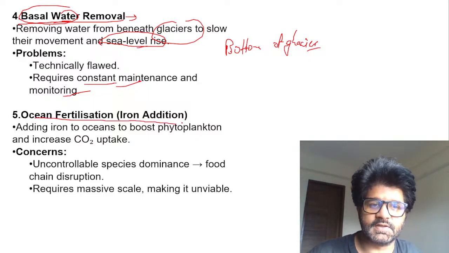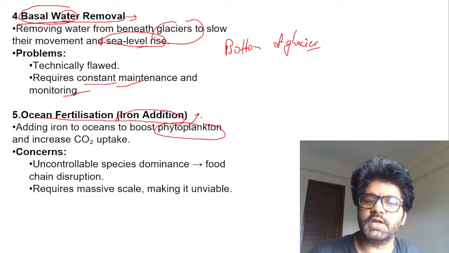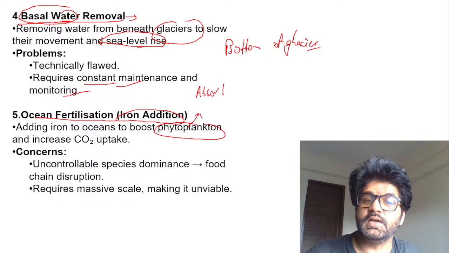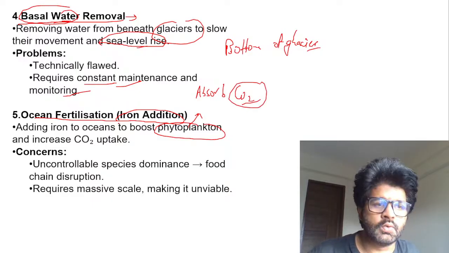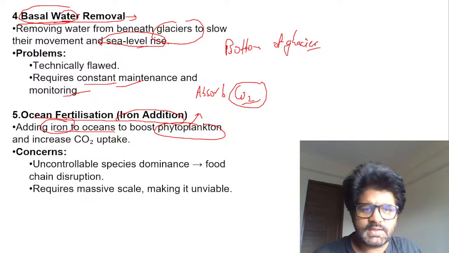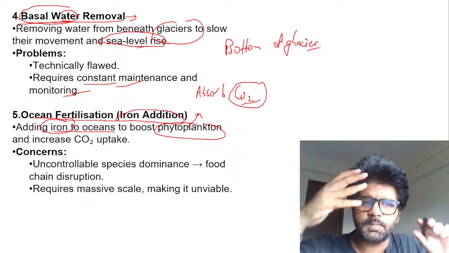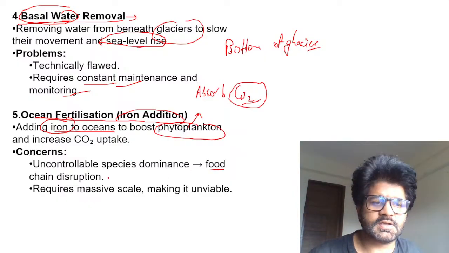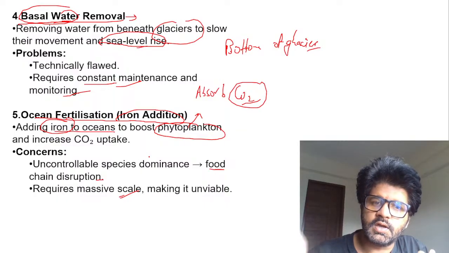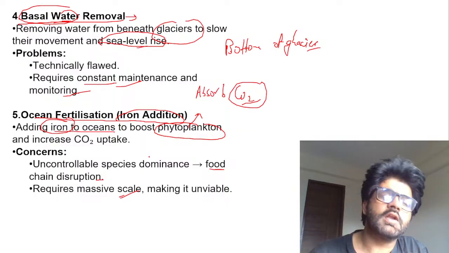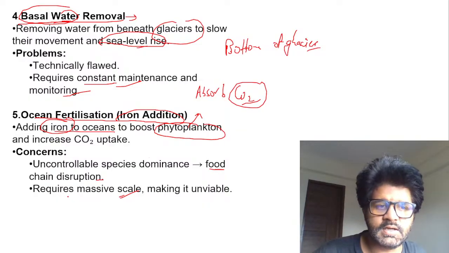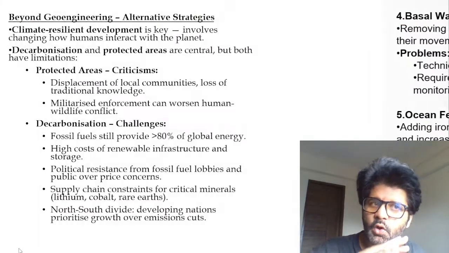Then this ocean fertilization, which we have just discussed. Phytoplanktons absorb CO2 during photosynthesis. Increase phytoplanktons, decrease CO2. And how can you do it? By giving iron to the ocean. But then the point is how much phytoplankton will increase. Maybe they will increase so much that they will create a disruption. So you should know when to stop, and again it will require a lot of money. If you want to increase phytoplankton to a certain level to decrease CO2, you need a lot of money, you need a lot of iron. Easier said than done. So these are 5 methods, and they all have their issues.